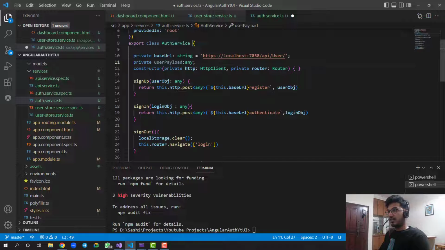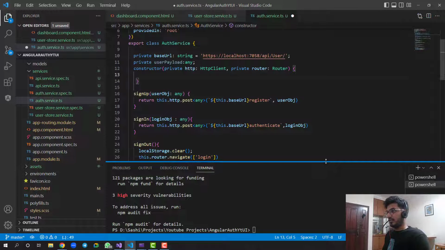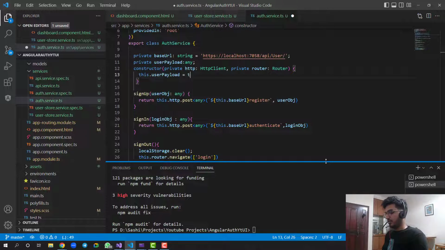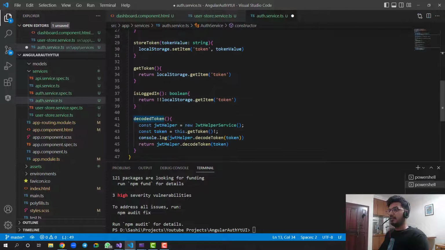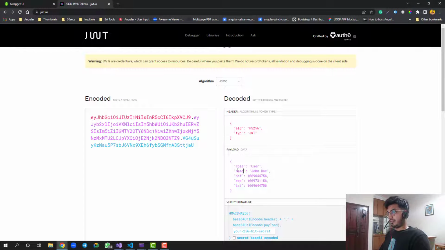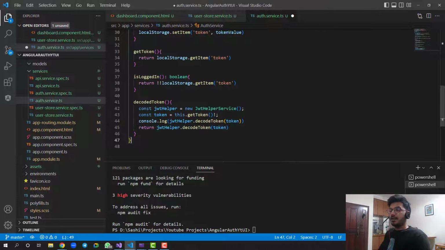We can initialize it in the constructor: this.userPayload equals this.decodedToken. This decoded token method will send the payload data, and the payload data will look something like this object.